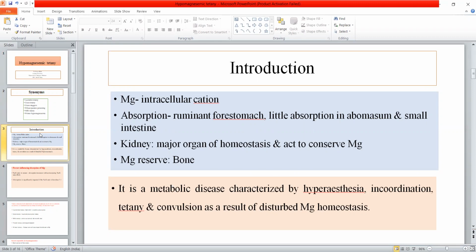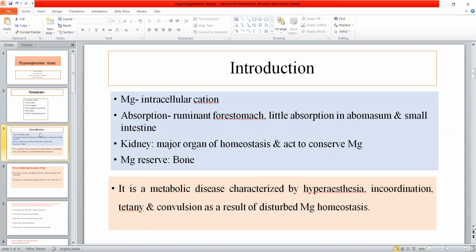As we all know, magnesium is a cation and it is present intracellularly. Its absorption generally takes place in the forestomach of the ruminant, and a little absorption takes place in the abomasum and in the small intestine. The major organ of homeostasis is the kidney, and the major reservoir of magnesium is the bone.